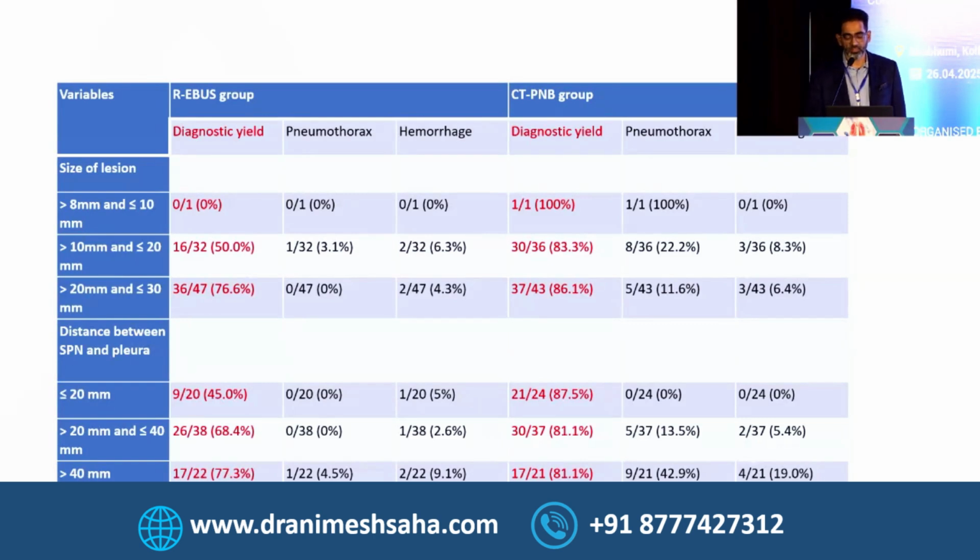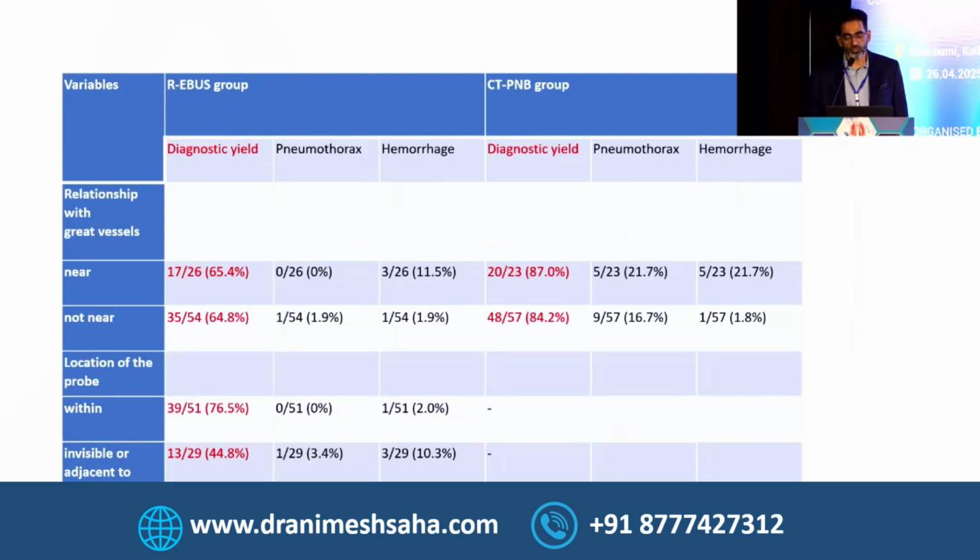The second criterion they took was the distance between the nodule or the lesion and the pleura. As you can see again, if the distance is less than 20 mm, the yield in EBUS is 45%, which increases as the distance from the pleura increases, from 68 to 77. Whereas in case of CT guided biopsy, again, it is independent. It's again in the high 80s. The third criterion they took was the relationship with great vessels, whether it is near or away. EBUS yield is around 65%, whereas in case of CT guided biopsy, it is in the high 80%.